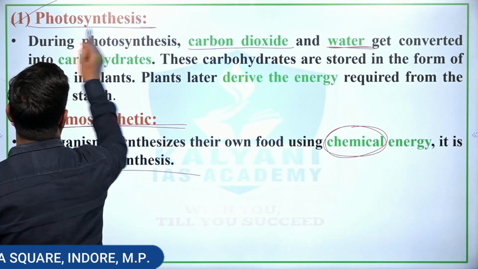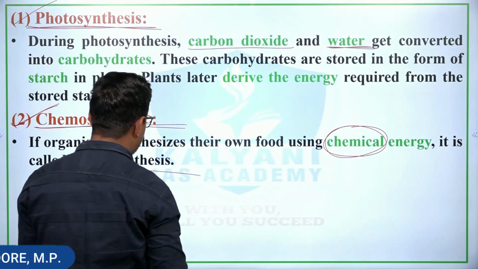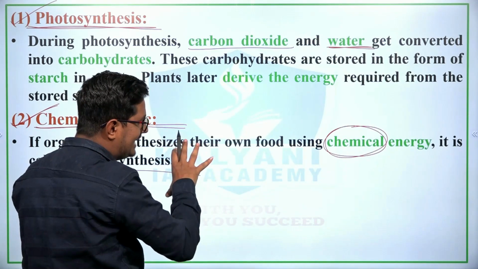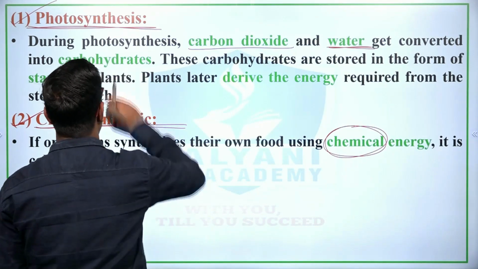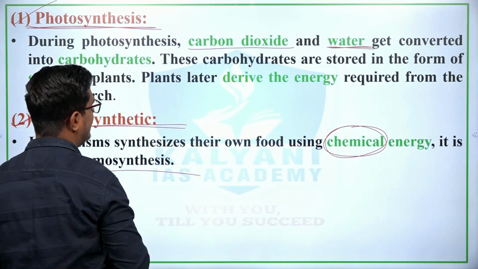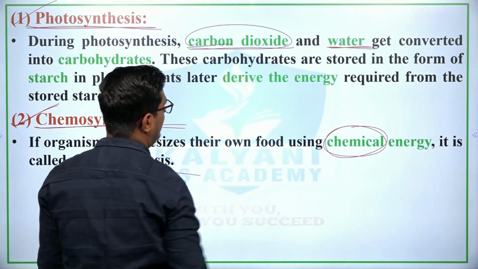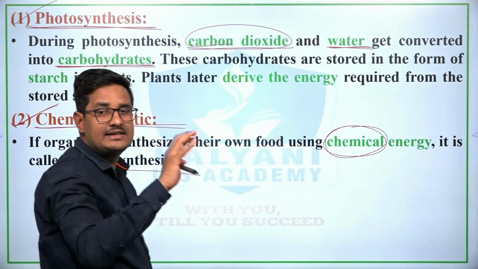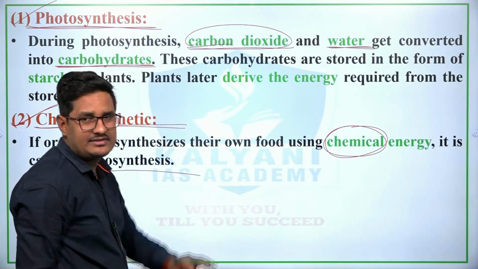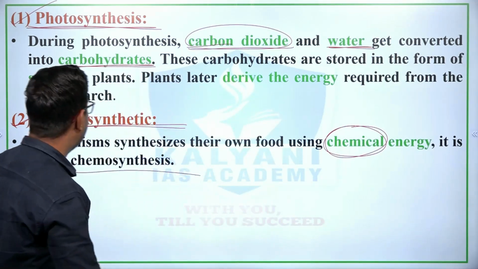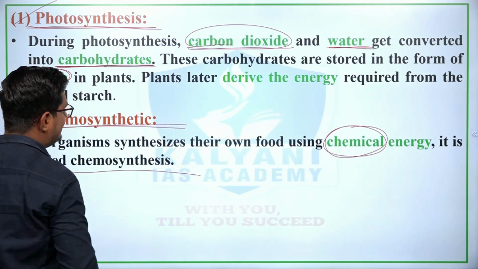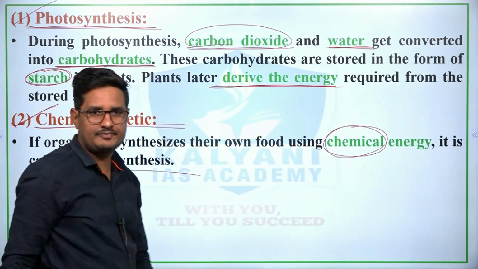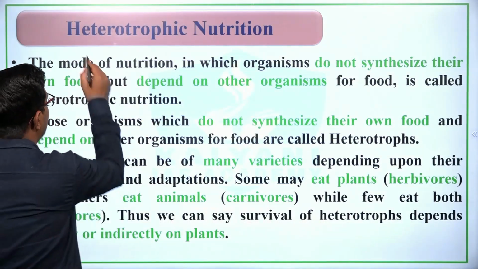What is photosynthesis? When organisms synthesize their own food using light energy, it is known as photosynthesis. And during photosynthesis, carbon dioxide and water get converted into carbohydrates in the presence of sunlight. The carbohydrates are then stored in the form of starch, and this starch is later used to derive energy in the plants. Now heterotrophic nutrition.